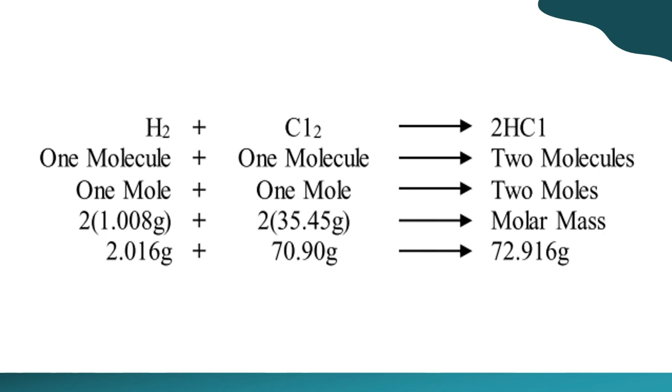Pero kapag hydrogen chloride naman po, dahil 2 moles, makuha nyo po dyan ay 72.91. Dito naman po, ang makuha nyo dyan ay 2.016, then dun sa mga kabila, 2 times 35.45, you will get 70.90. Ipag-add nyo po ang 70.90 and 2.016. Ang makuha nyo po dapat ay parehong 72.91 grams.